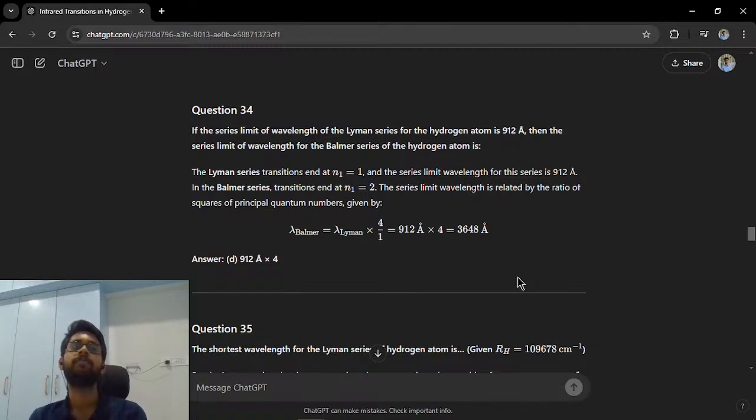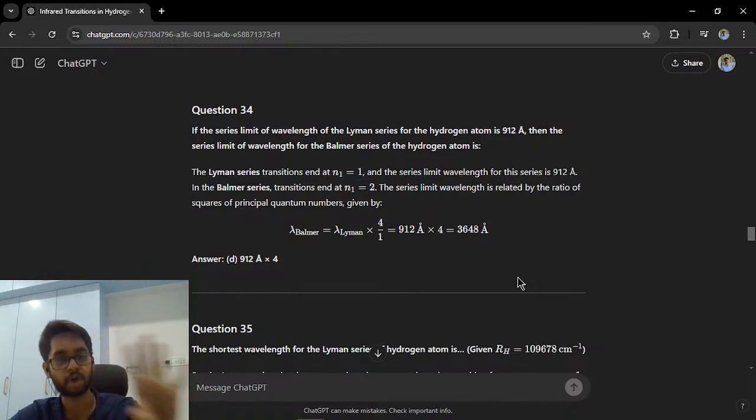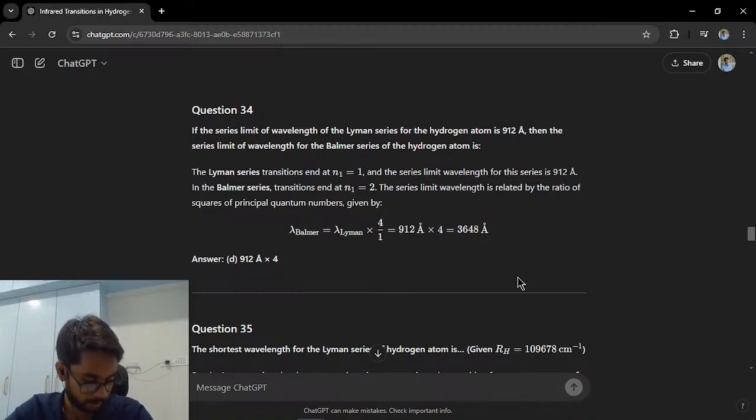Okay, if I were to apply my brain, so the concept goes, electrons fall from a higher energy state to a lower energy state, or the ground state, and in this case it's the first energy state since we're talking about Lyman. And once they are in the process of falling down from a higher energy state, they release some sort of light, so that has certain frequency and wavelength. So now when one electron is falling from a higher level, they're asking us to find this specific wavelength where it will be the shortest.